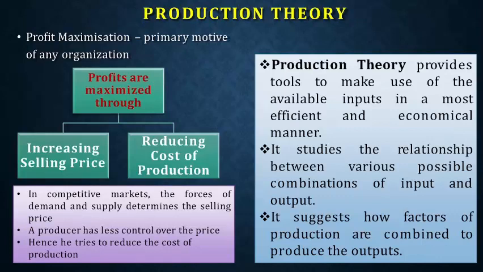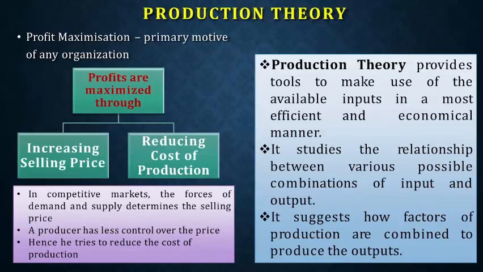So these four factors of production are very difficult to manage, and you have to find an optimum way to combine them together to increase your profit, as if you are playing chess. Because you have to move your 16 coins in such a manner that you will win. The same thing happens here. You have to maintain the balance of factors of production in such a way that it will increase your production, or not only production, it will increase your profit. Some production increases won't give you profit, because sometimes producing less will increase your profit. So that kind of combination can be identified using production theory.